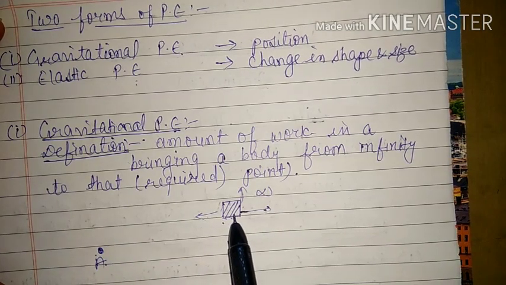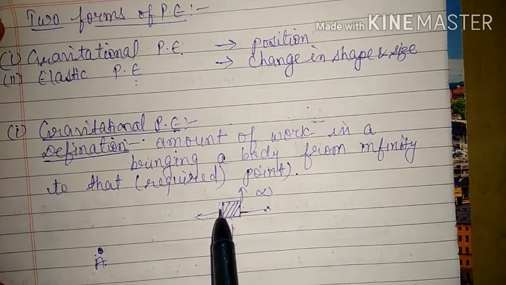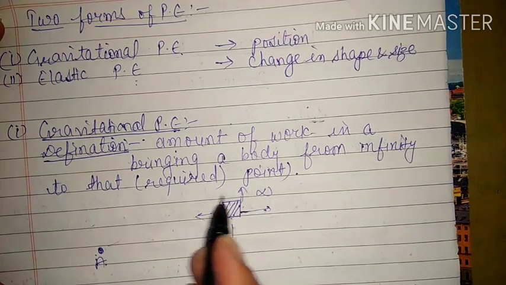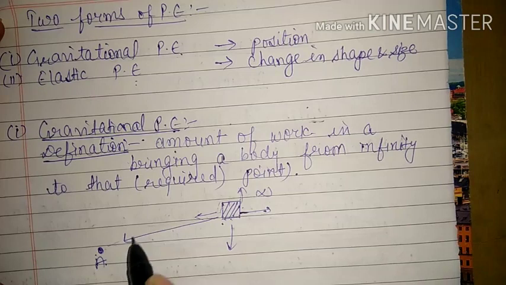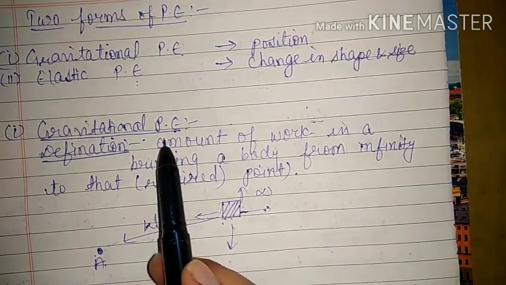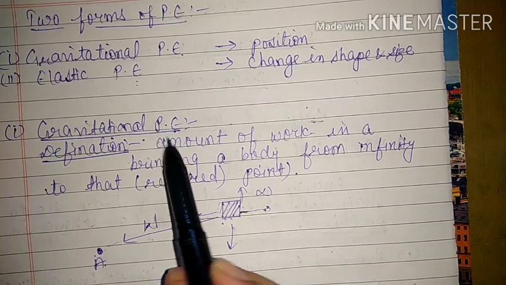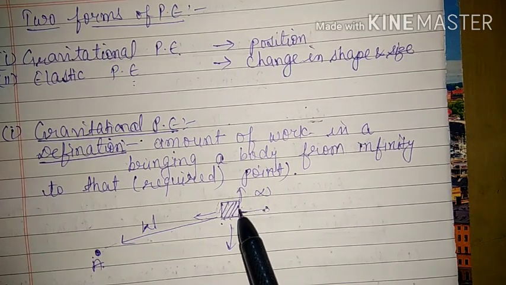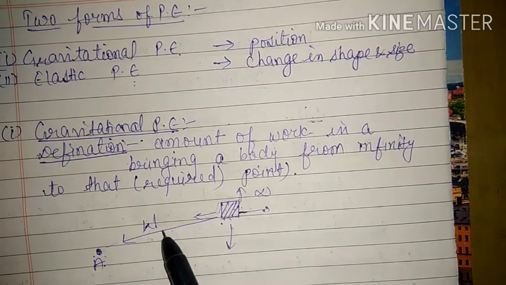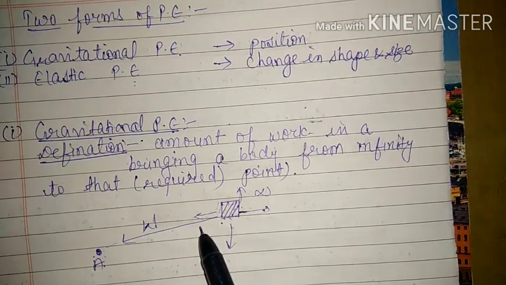So you will have to apply a force, and obviously then the body will move towards the point. That means force is there, displacement is there. That means you will have to do some amount of work, and this amount of work done is known as gravitational potential energy. That means the amount of work done to bring a body from infinity to a point is known as gravitational potential energy. This is the definition of gravitational potential energy.